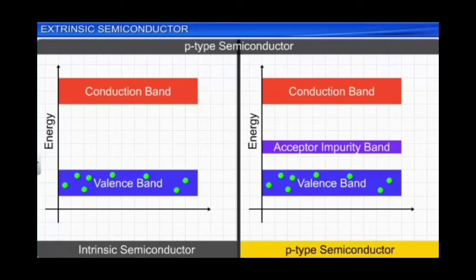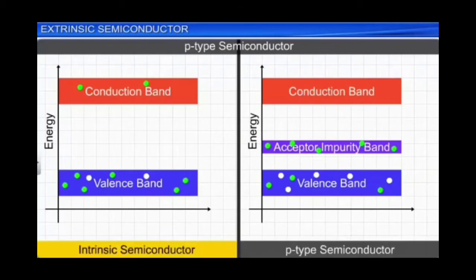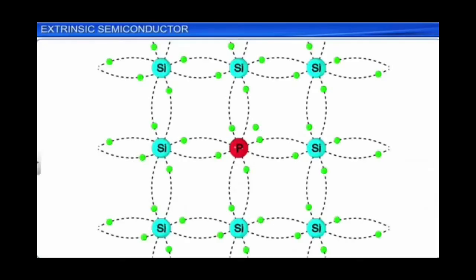So that acceptor energy level or acceptor energy band is very close to the valence band, so the electrons in the valence band will jump to that impurity band and create vacancies in the valence band. That means holes are created in the valence band. The presence of these holes in the valence band increases the conductivity.